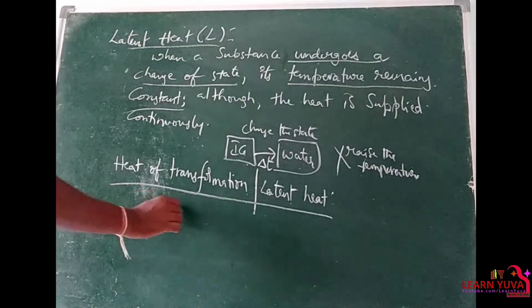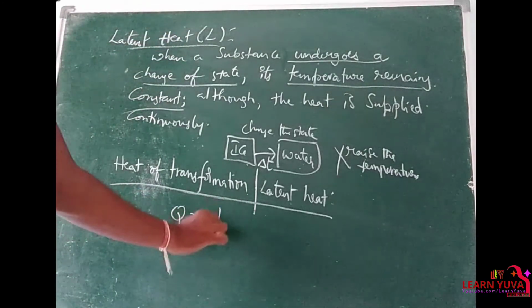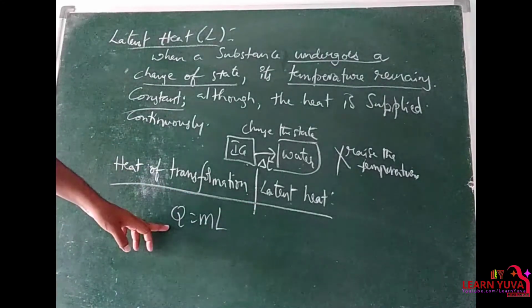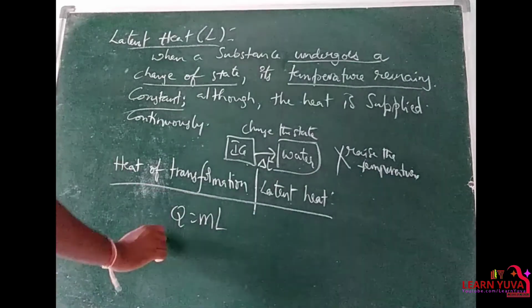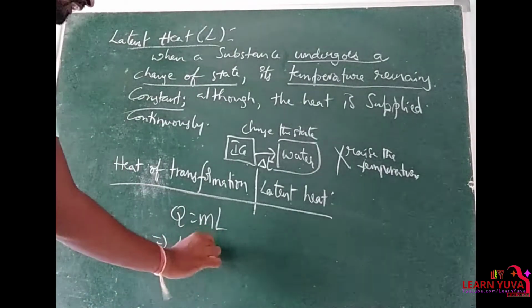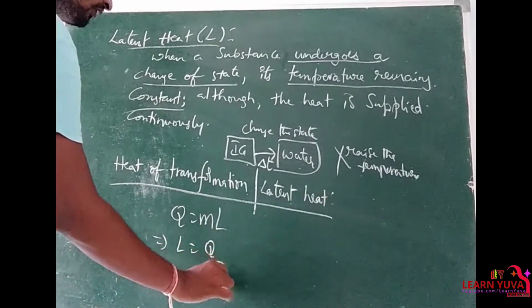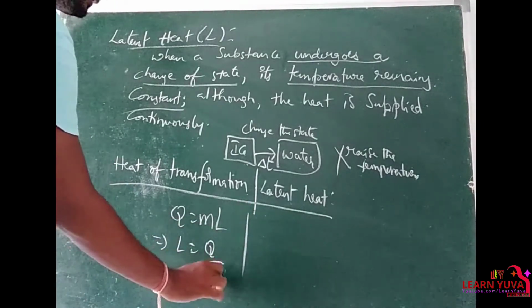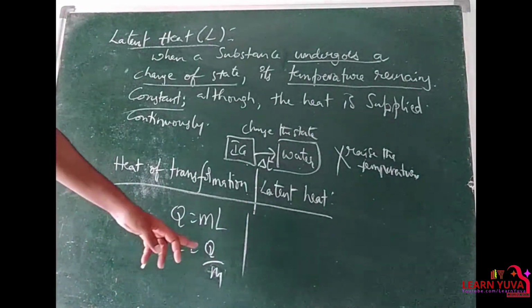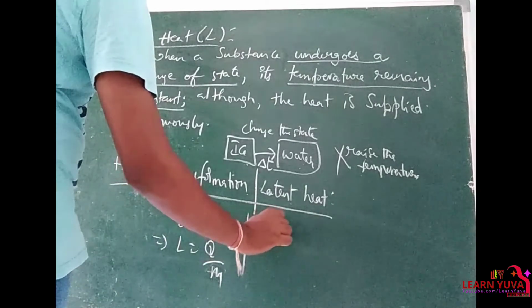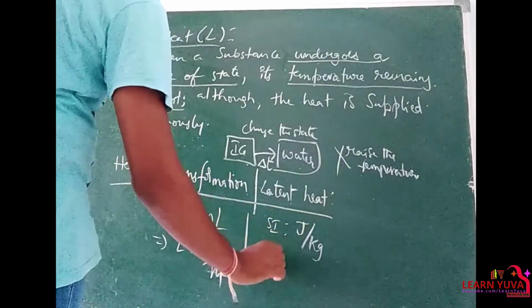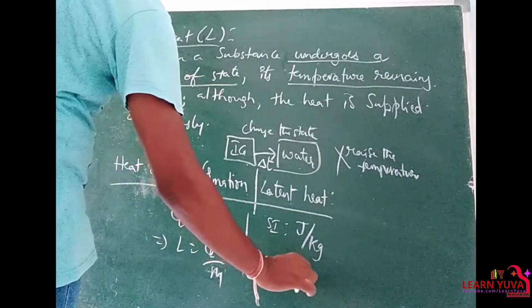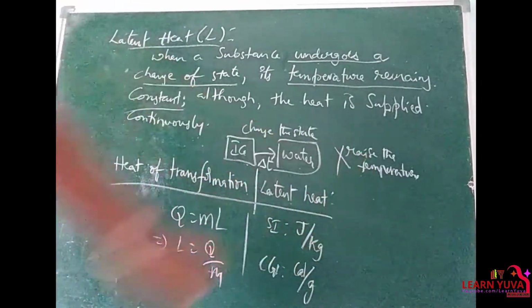So there is a formula: Q equals mL. Q is the heat energy given to a body so that it undergoes a change of state. So L equals Q by m. Coming to the units, latent heat in SI units: Q in joule, mass in kg. In CGS units, calorie per gram.